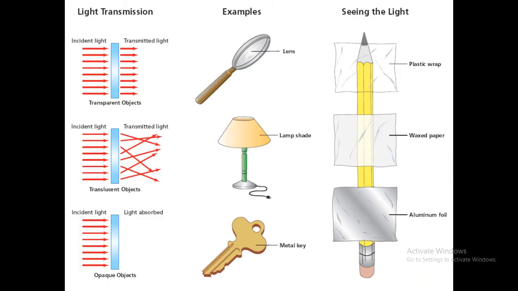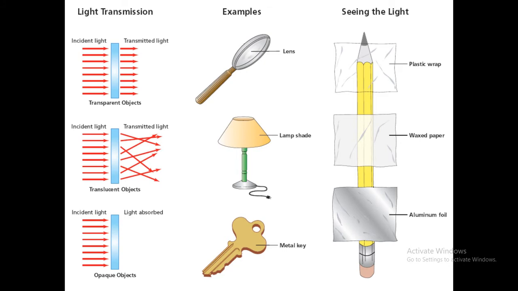In this example, light is transmitted. Incident light, the coming light, is called the incident light. It is transmitted light. After transmission, this is called a transparent object. It means incident light is completely transmitted through the transparent object. Second example.